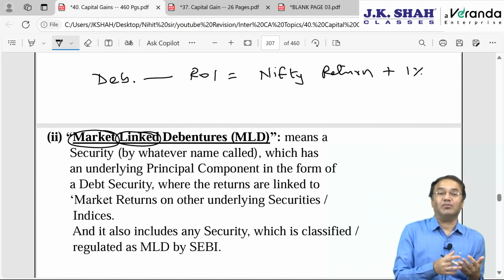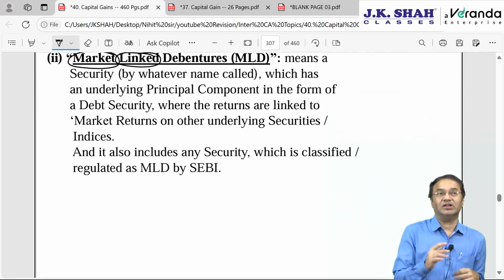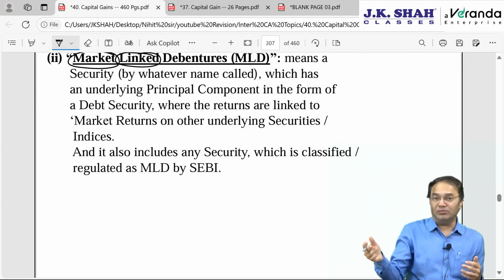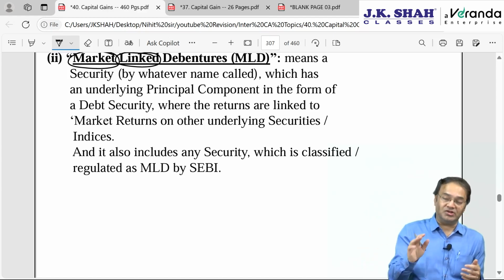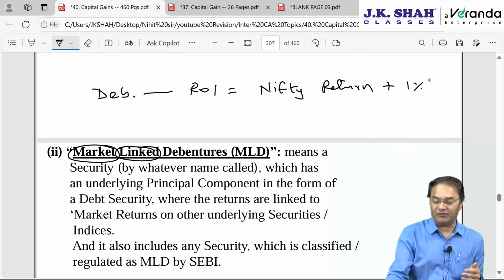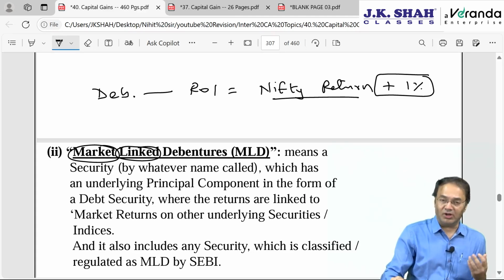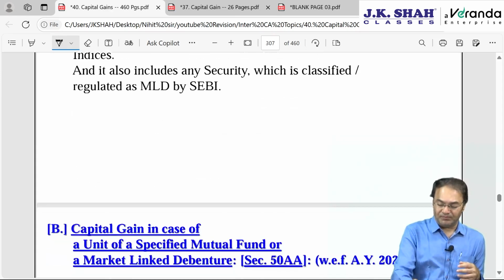This concept is gaining popularity. It's a very popular concept, but now gaining popularity. That rather than investing in stock market directly, you have another option to invest in mutual fund units. But rather than investing in mutual fund, third option will be this, where your rate of return is somewhat fixed, 1% above and over the Nifty return. Then it will be called as market linked debentures. Gain arising will be always short term.